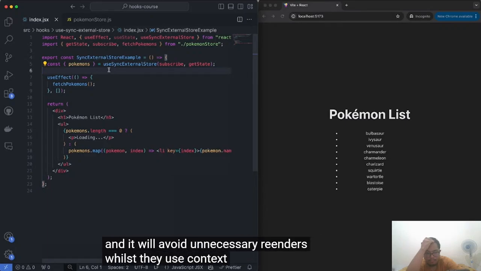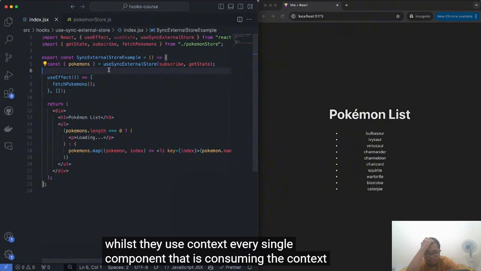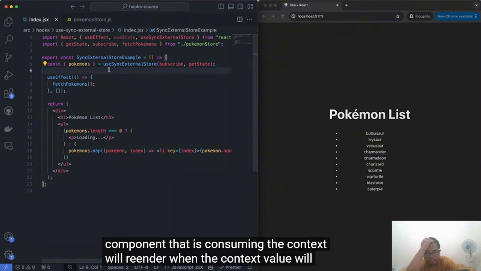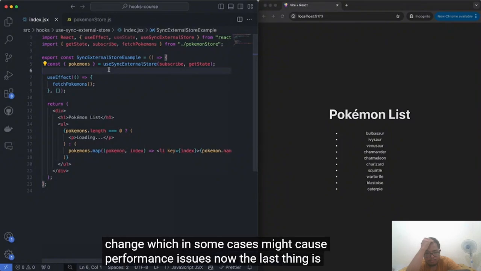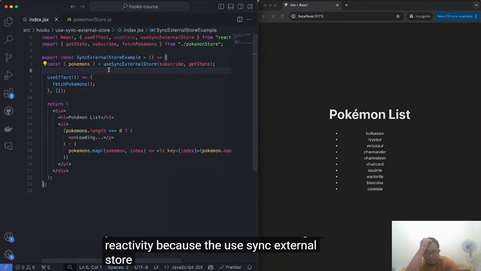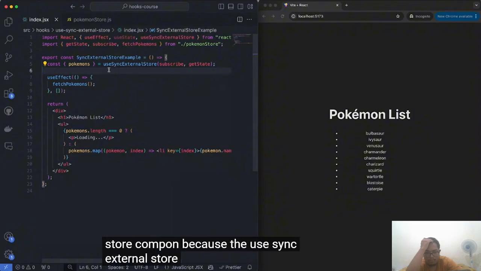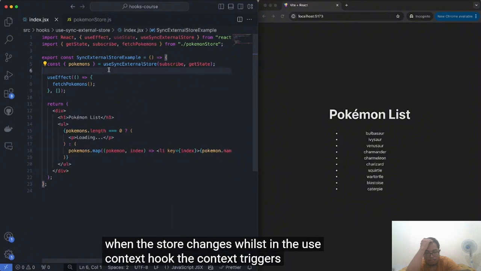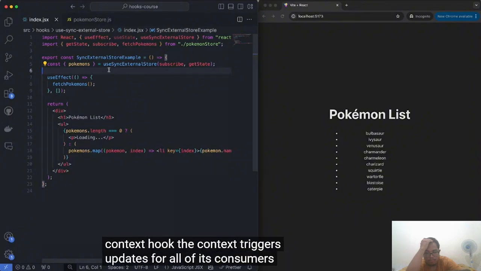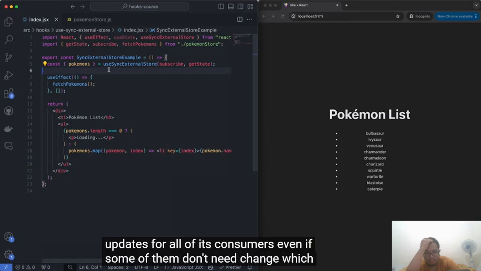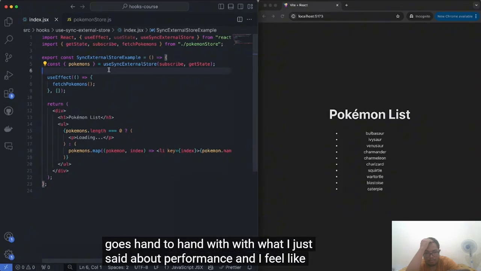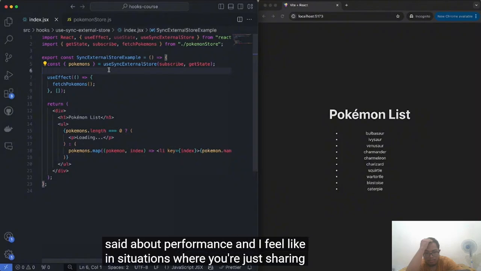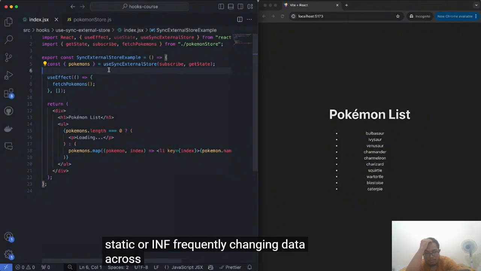Whilst with useContext, every single component that is consuming the context will re-render when the context value changes, which in some cases might cause performance issues. Now, the last thing is reactivity, because useSyncExternalStore components only update when the store changes, whilst with the useContext hook, the context triggers updates for all of its consumers, even if some of them don't need to change, which goes hand in hand with what I just said about performance.